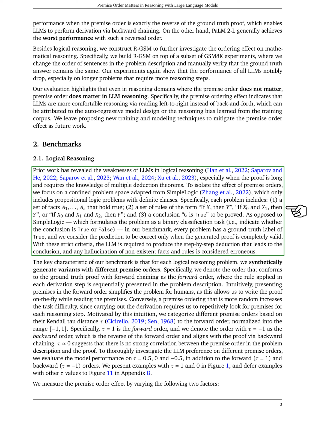Unlike simple logic, which treats the problem as a binary classification task, our benchmark requires a completely valid generated proof for a prediction to be considered correct. We created variants of each logical reasoning problem with different premise orders to isolate the effect of order on reasoning. We categorized these orders based on their Kendall-Tau distance to the forward order, where premises are presented in the sequence they are applied in the proof. This setup allowed us to systematically evaluate model performance across various premise orders, revealing significant differences in how LLMs handle these tasks.